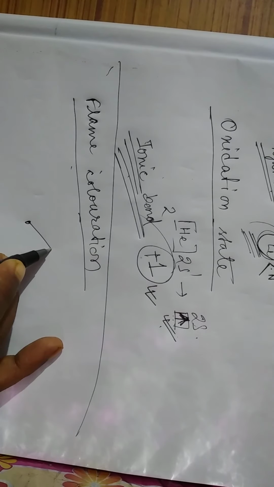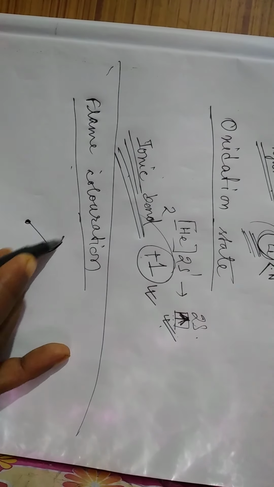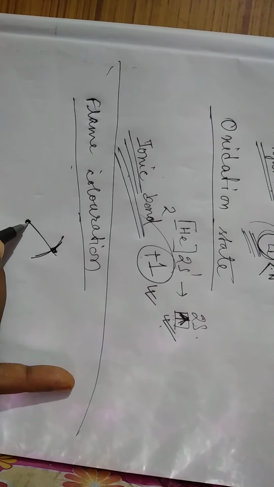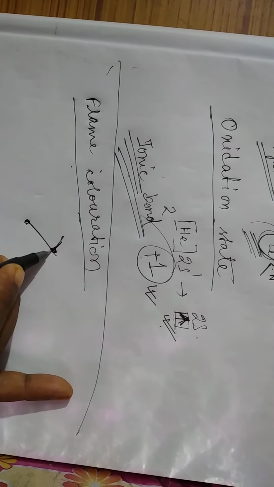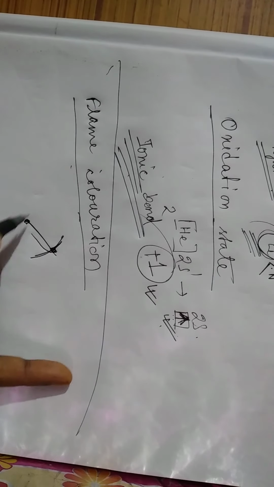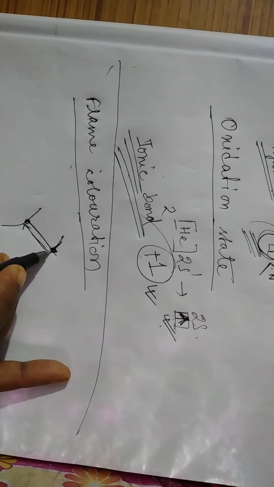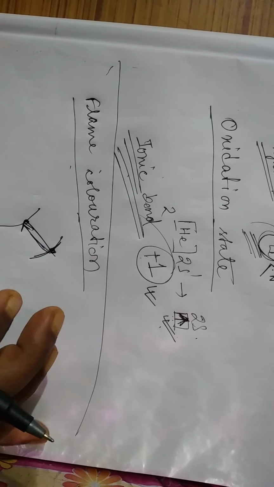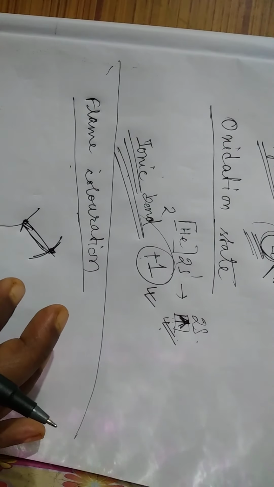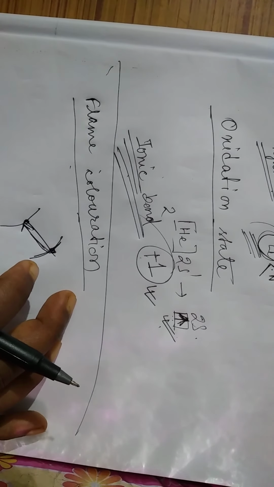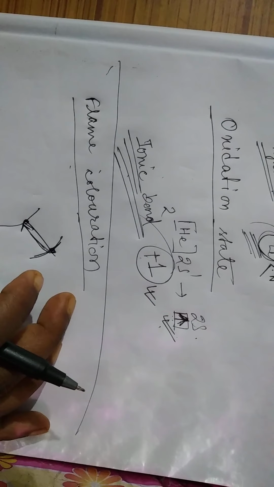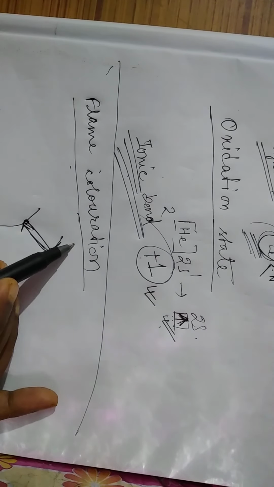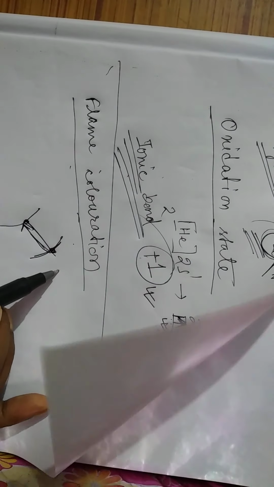That means the electron jumps to the higher orbit after gaining energy from the flame, and once it comes back to its original shell, it emits some energy. These radiations fall in the visible region. Therefore, we can see the color of the light. So most of the alkali metals are able to show flame coloration.